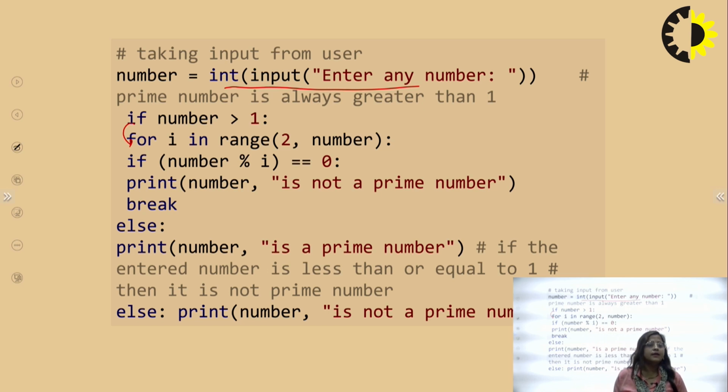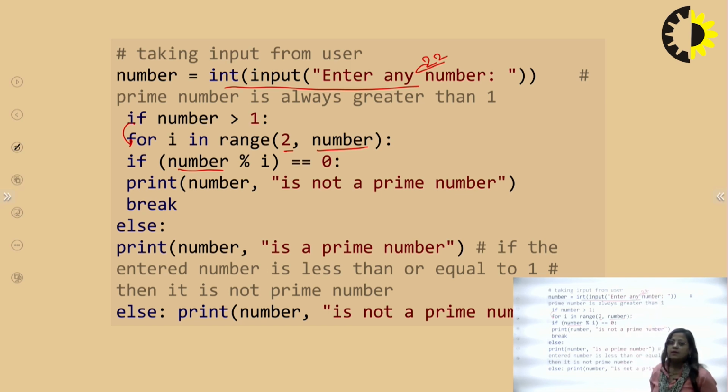So if the number is greater than 1, then it comes to this block. For i in range, now check starting with 1 not included, so start from 2, and go up to the end of the number which I am taking from the keyboard. Right now I am taking the number 22, and now check whether 22 is a prime number or not.